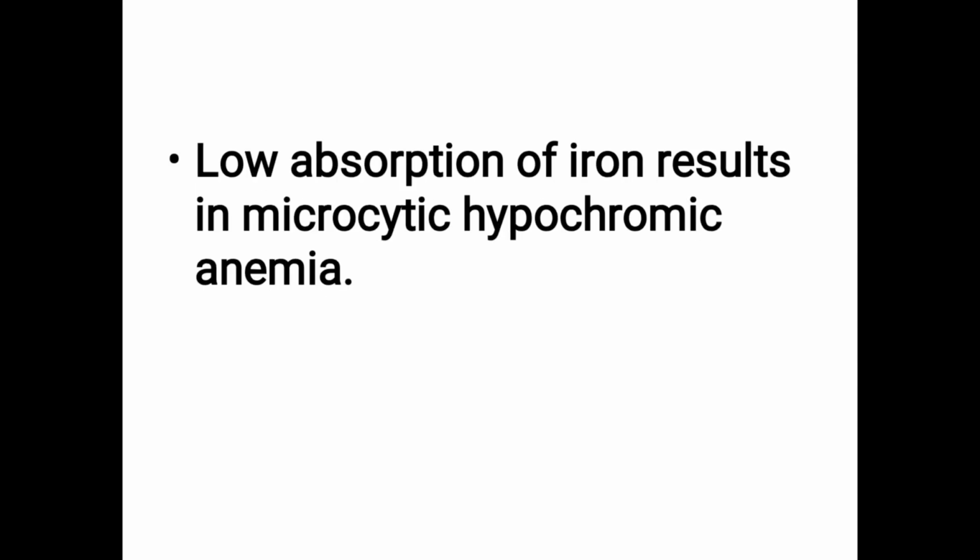Also, low absorption of iron results because vitamin C is required for absorption of iron; it converts ferric to ferrous form, and iron is absorbed in ferrous form. So deficiency of vitamin C results in low absorption of iron. If iron is low, it ends with anemia, particularly microcytic hypochromic anemia. Microcytic means small size of the RBC. RBC is usually 7 micron; here it is smaller than that. Hypochromic means the color of the RBC is paler, whereas normally RBC is red because of hemoglobin.